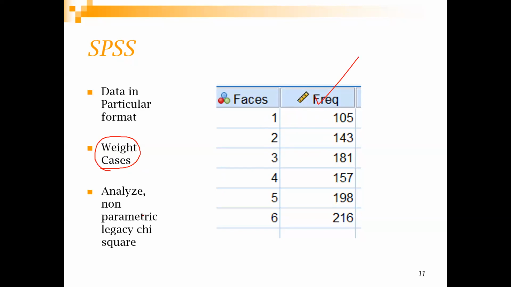And then where do you get this chi-square test? You go into non-parametric, legacy, and then you get chi-square from there. All right. So this is where you can actually apply chi-square to do a goodness of fit.